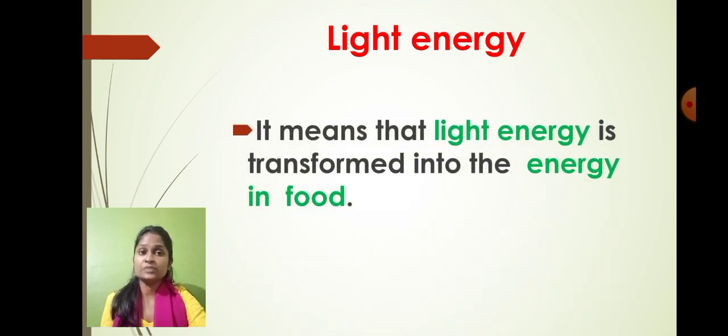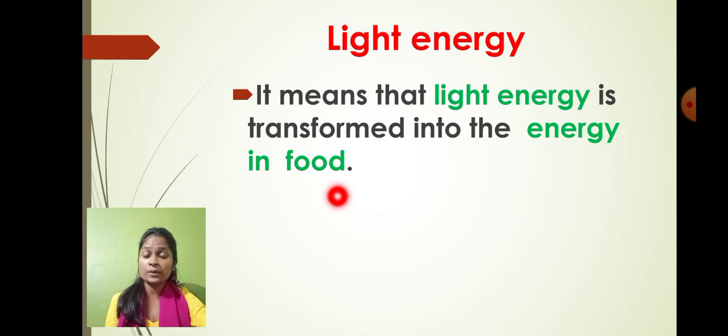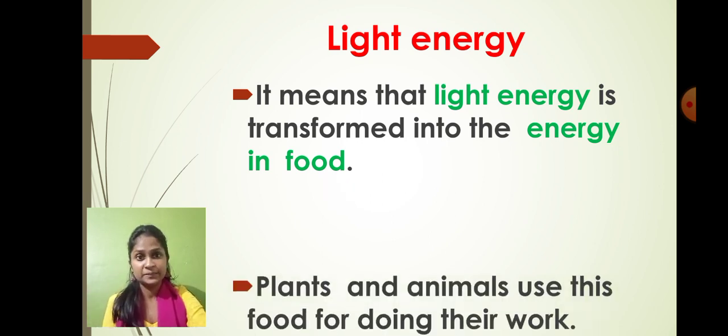So students, as you can see over here, during the process of photosynthesis, the light energy is transformed into energy in the food. So what are plants exactly doing? Plants are absorbing the light energy from the sun, and this light energy they are converting into the food material. So whatever food we are getting, that is a form of the light energy which is absorbed by the plant, and that light energy they are converting into the food material, right?